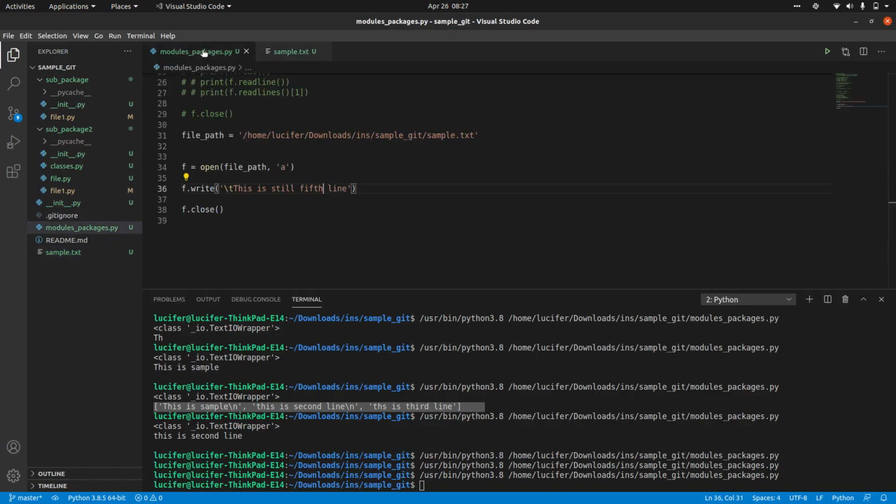Do you guys have any doubts in this append mode and read mode as well? No, sir.